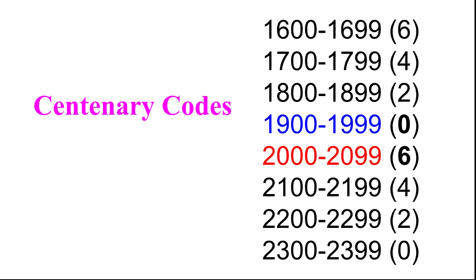Because they are recent years, recent centuries, they may ask in these two centuries. See, 1900 to 1999 it is 0, and 2000 to 2099 it is 6. 2100 to 2199 it is 4. 2200 to 2299 it is 2. 2300 to 2399 it is 0. You may continue for whatever the year.